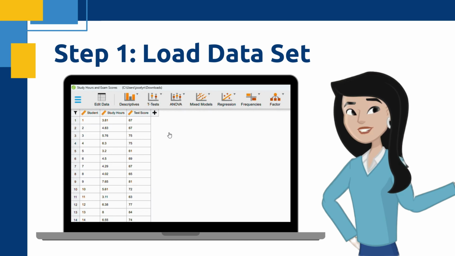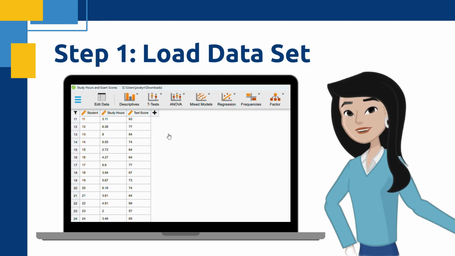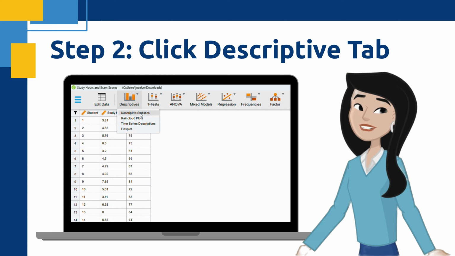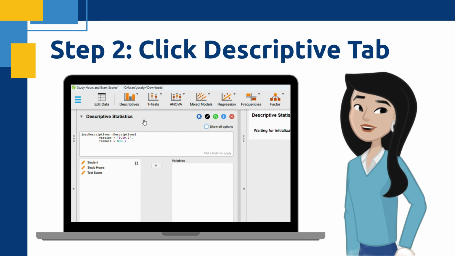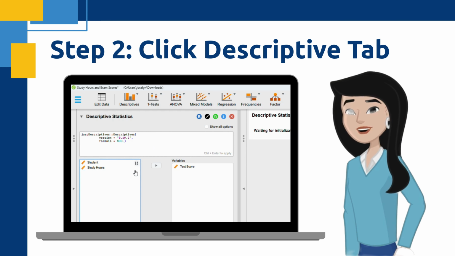Step 1, load your dataset. Make sure your file is open and that both variables, study hours and test scores, are in numeric format. Ready? Great. Step 2, to get those descriptives. Click on the Descriptives tab at the top. This is where we check the story behind our data before diving into correlations.